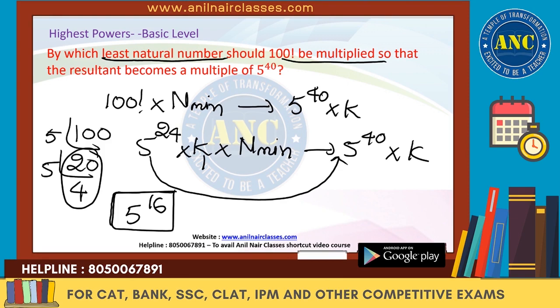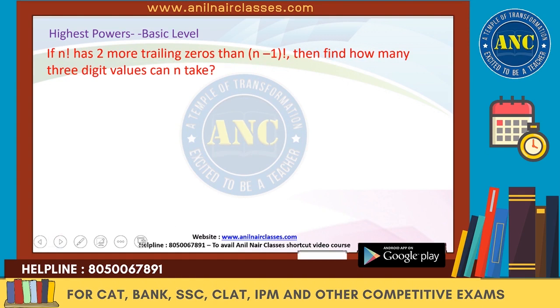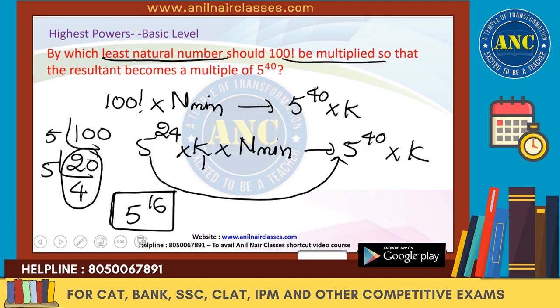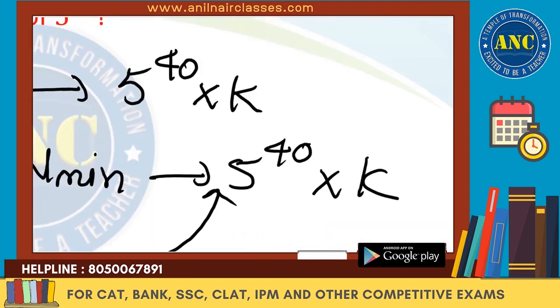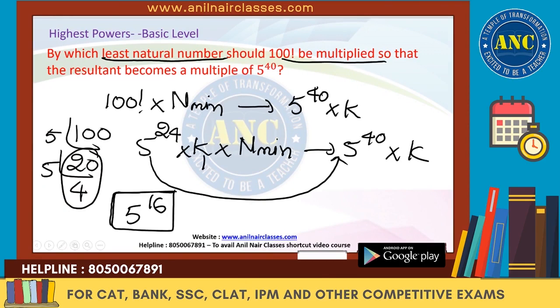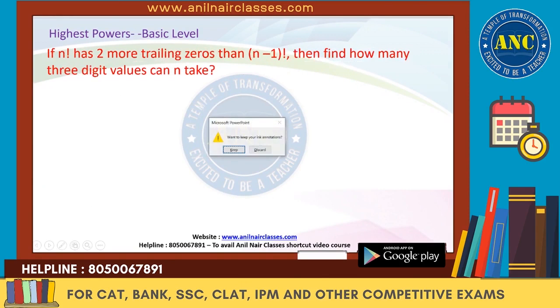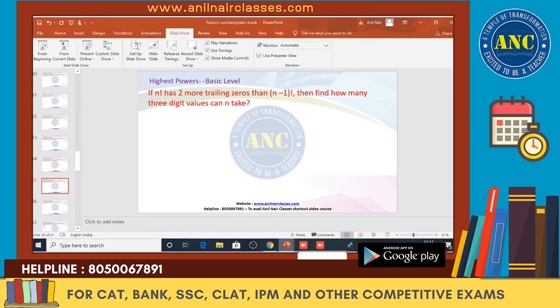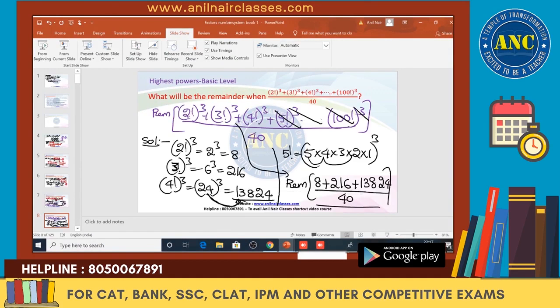So k minimum will be 16. I hope the idea is clear. Now comes the most beautiful part in highest powers, that is trailing zeros. Please write down, sir.